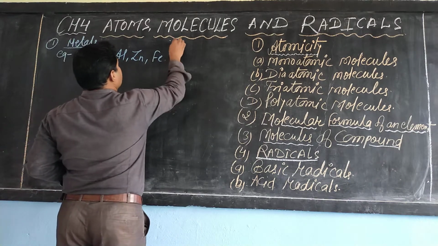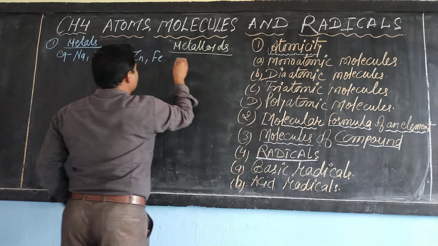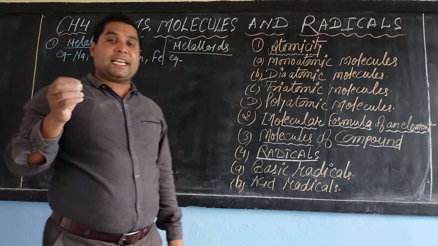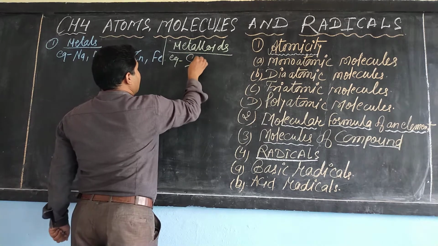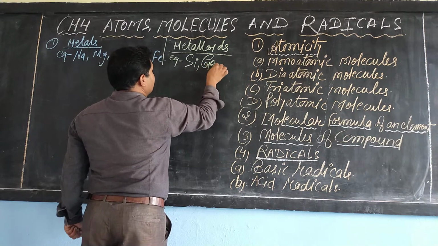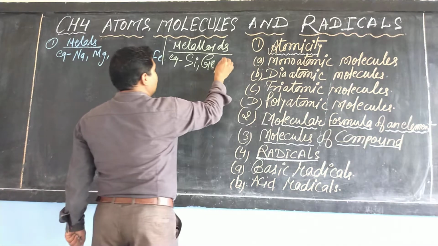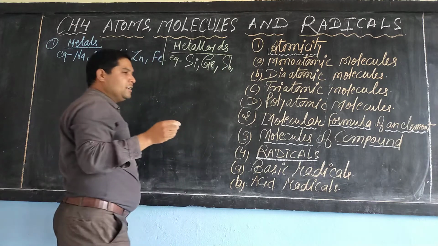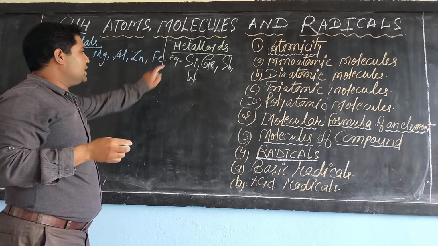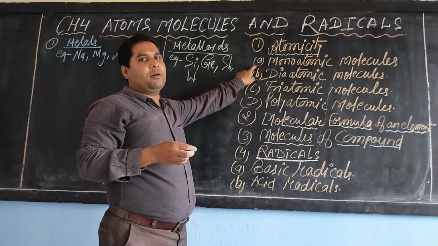Let us see the metalloids, like silicon, which is denoted by Si, germanium Ge, antimony denoted by Sb, and tungsten by capital W. So these single atoms are considered as molecules, examples of monoatomic molecules.